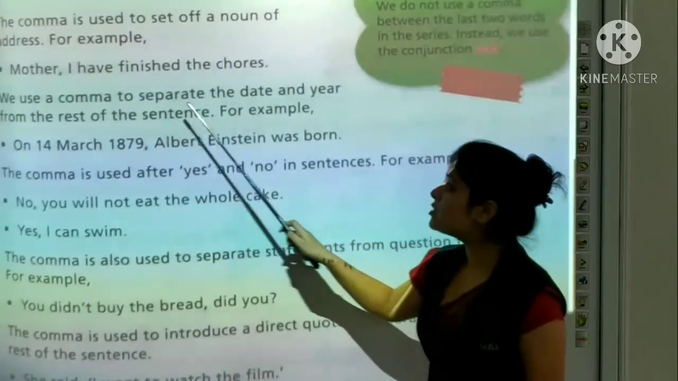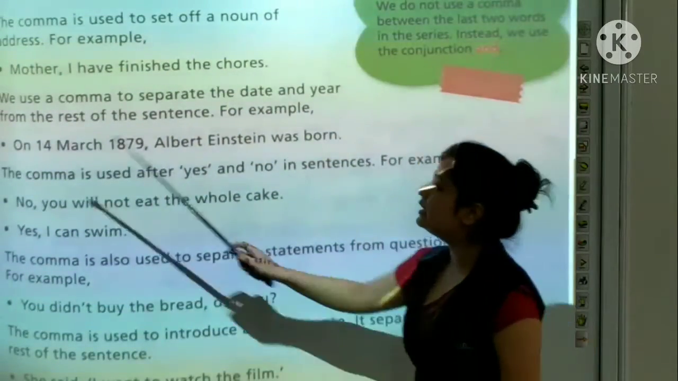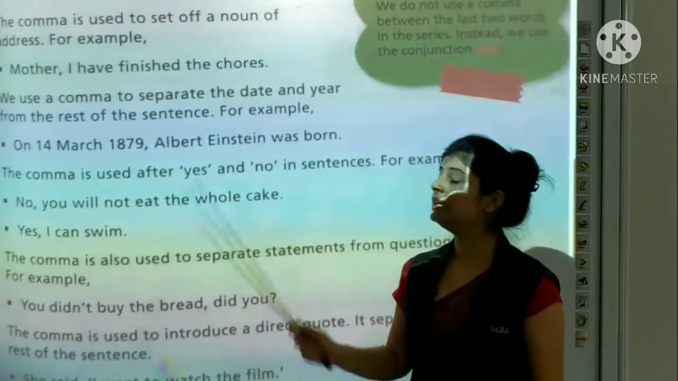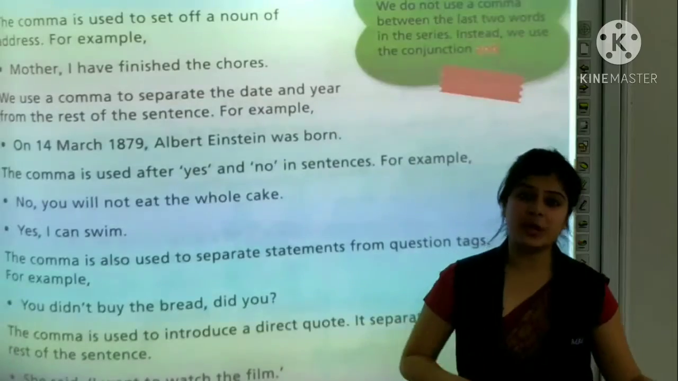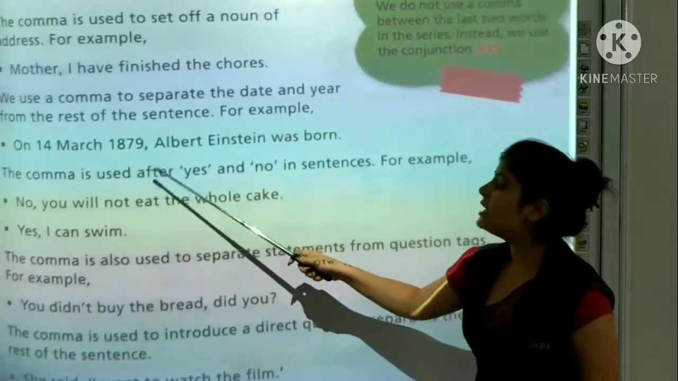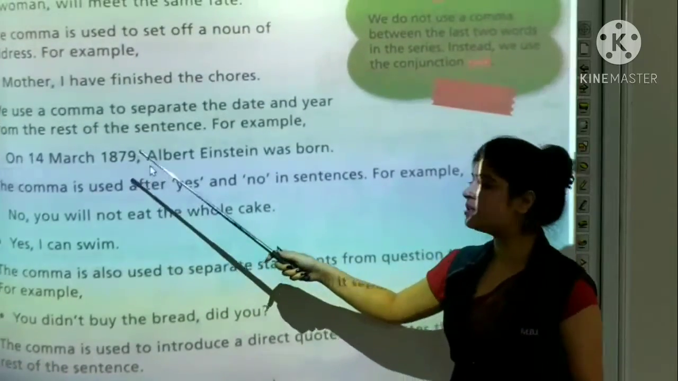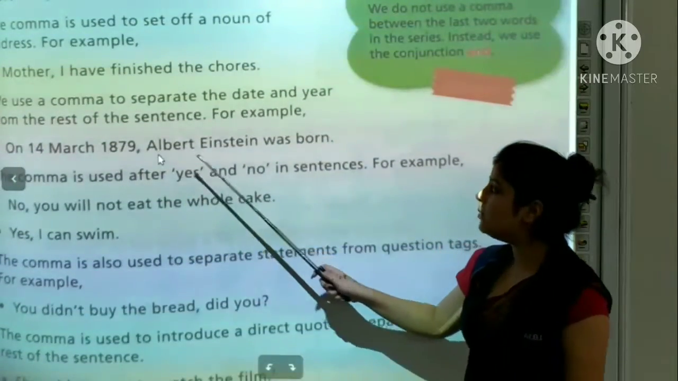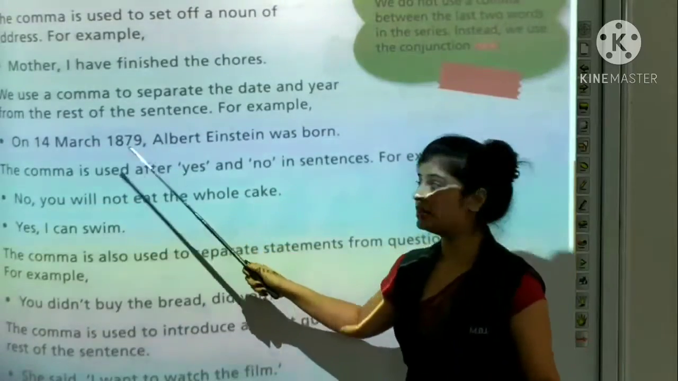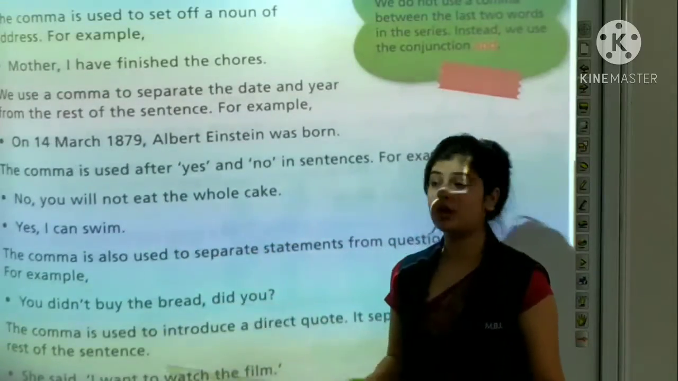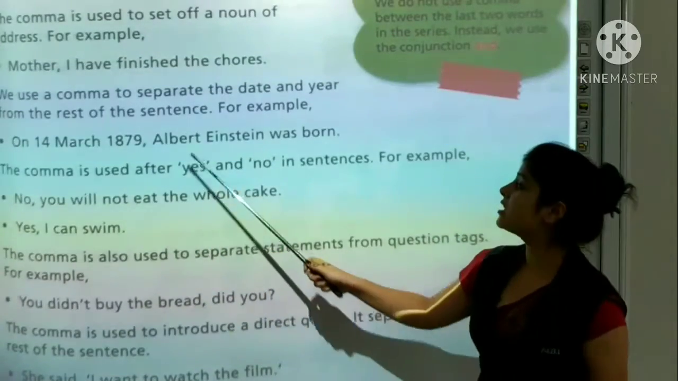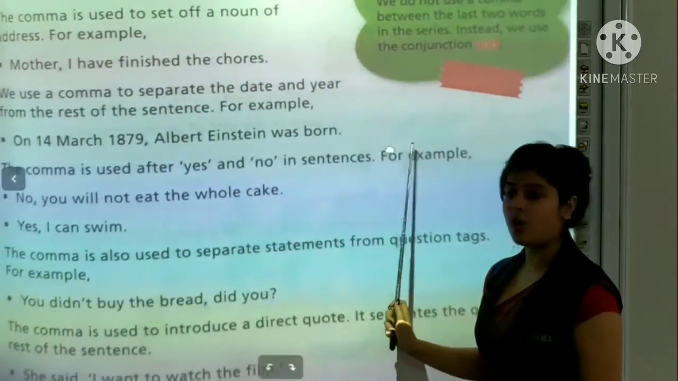We use a comma to separate the date and year from the rest of the sentence. Date और year को भी separate करने के लिए we use a comma. For example, on 14 March 1879. Now pause. We use a comma here. Albert Einstein was born. So we can read likewise: on 14 March 1879, then pause. उसके बाद Albert Einstein was born.